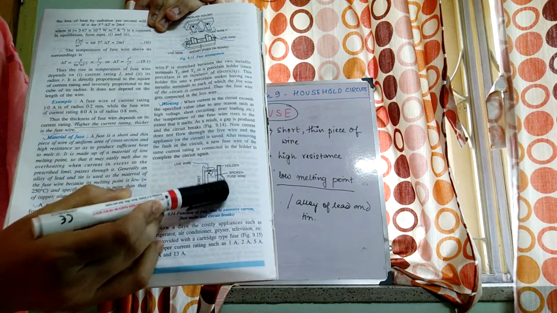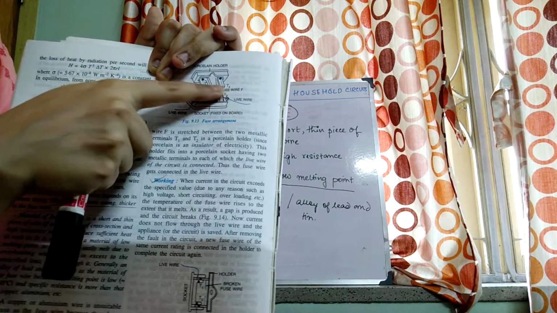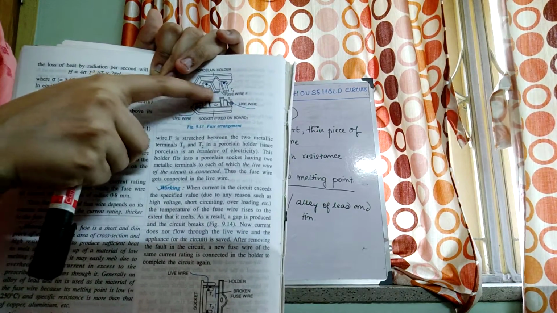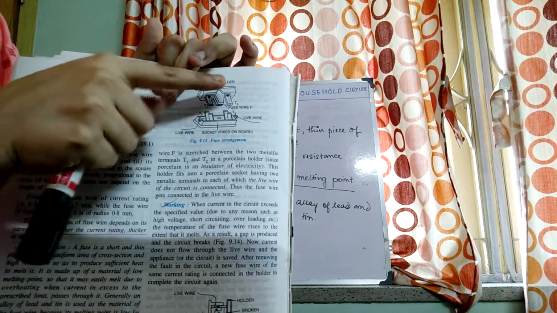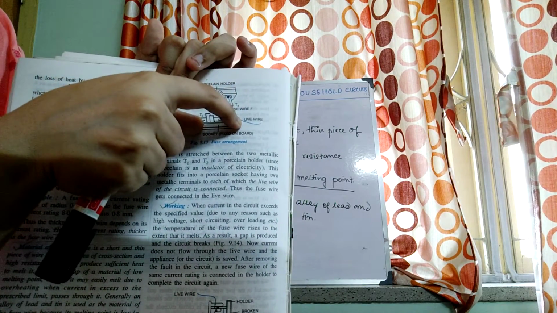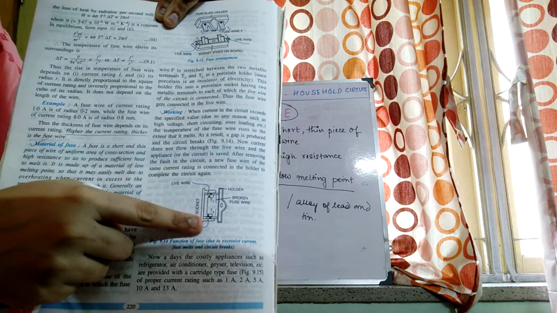So this is a porcelain holder which has got two terminals. And can you see the fuse wire stretched, the short thin fuse wire stretched between the two terminals? Now this porcelain holder is attached to this socket and then fixed on the board, switchboard.